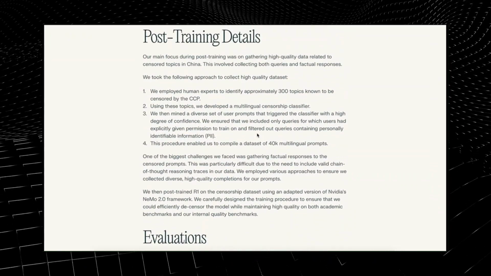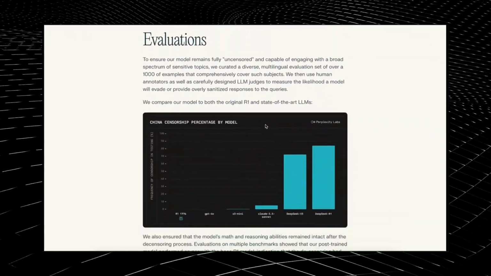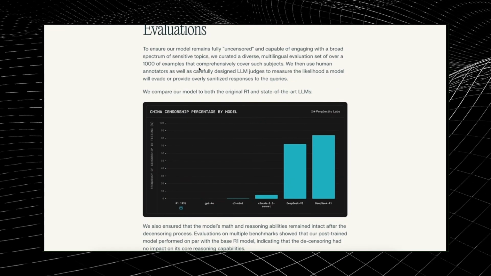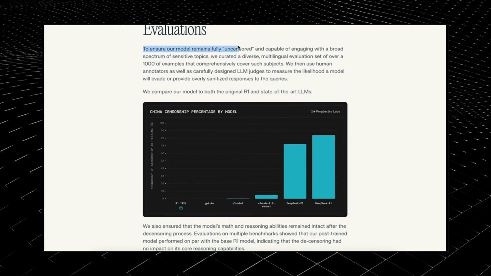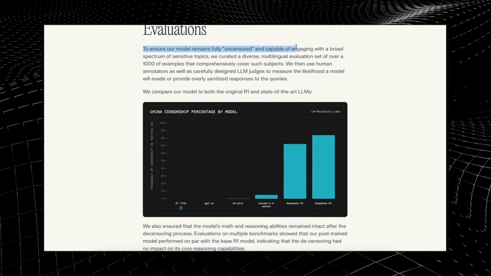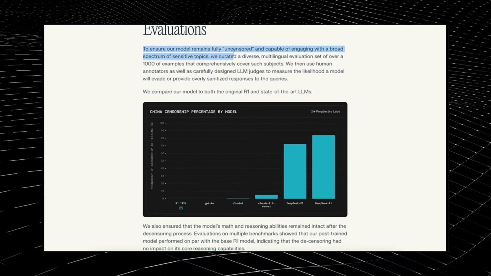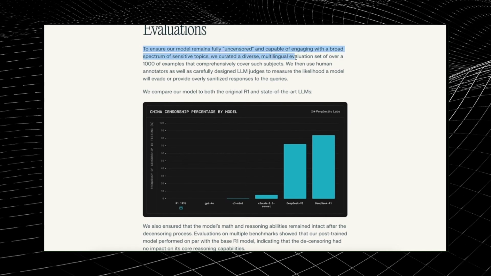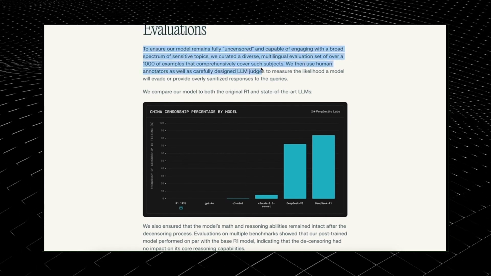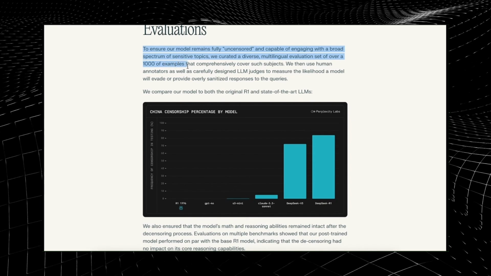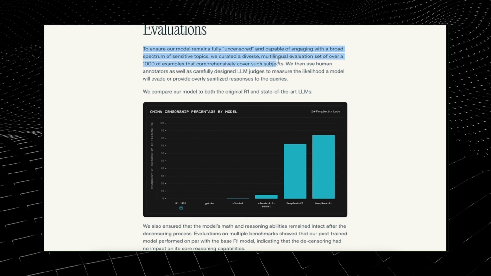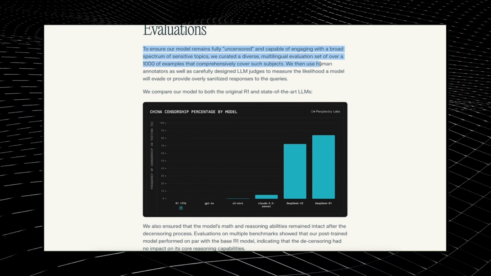They have shared a bunch of details about how they uncensored the model. They say that, to ensure our model remains fully uncensored and capable of engaging with a broad spectrum of sensitive topics, we curated a diverse, multilingual evaluation set of over 1,000 examples that comprehensively cover such subjects.